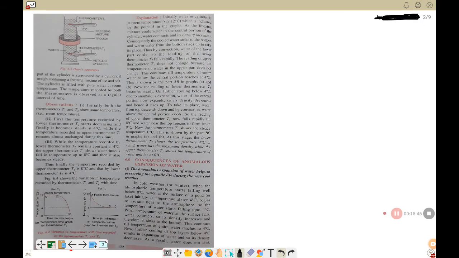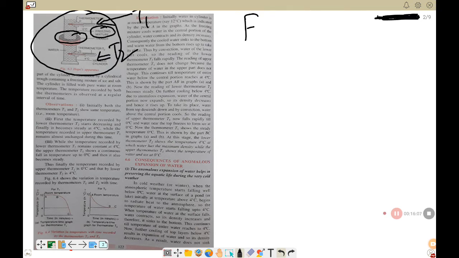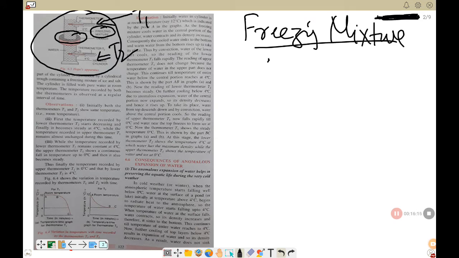So here you can see on the video that this is the apparatus for demonstration of the anomalous expansion of water. You have the upper thermometer T1, and here you have the lower thermometer T2, and this is the trough. It contains a freezing mixture. And now what is freezing mixture? Freezing mixture means it's a mixture of salt and ice.